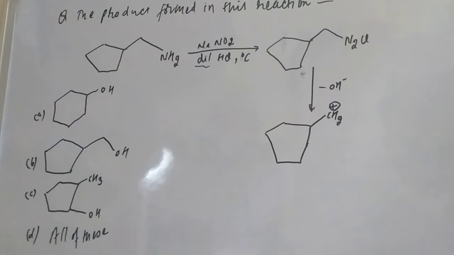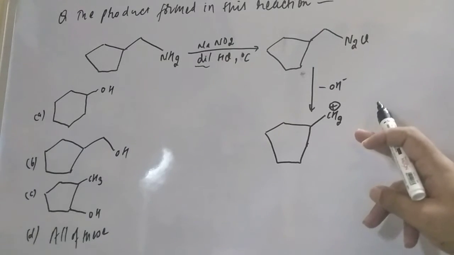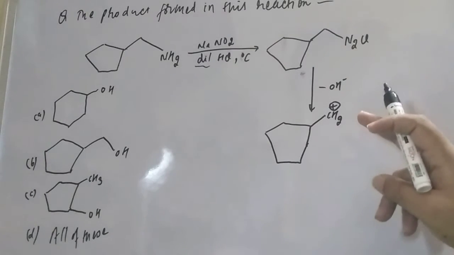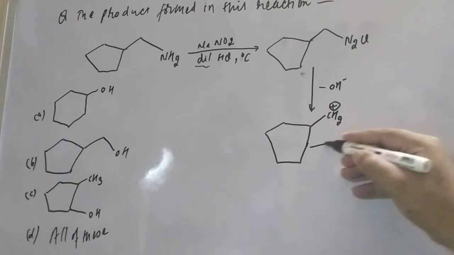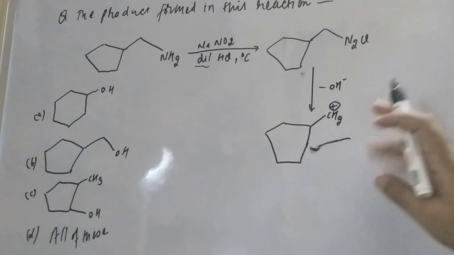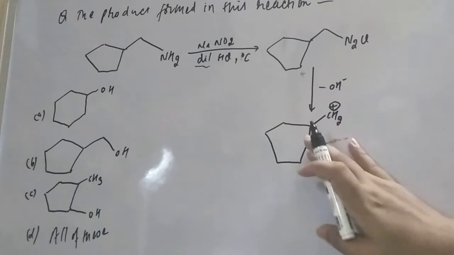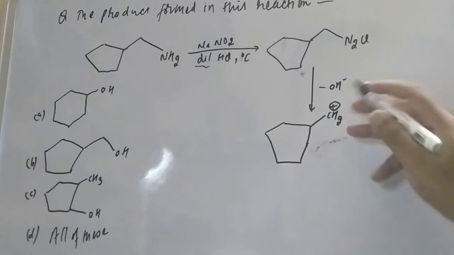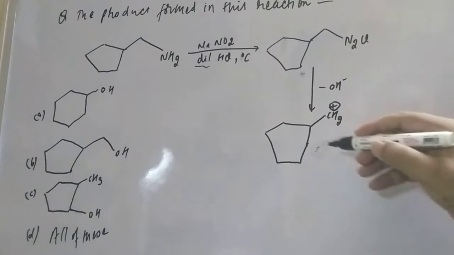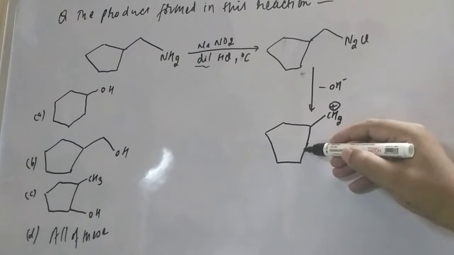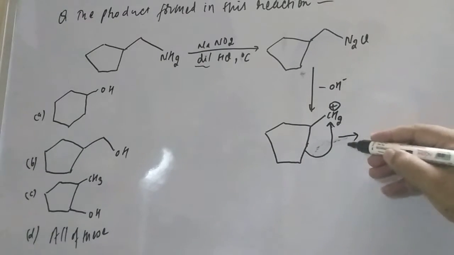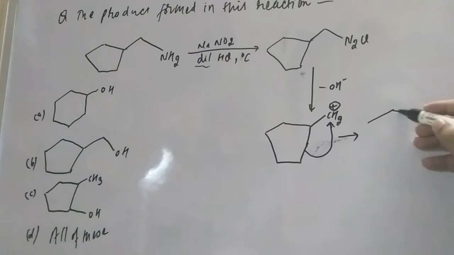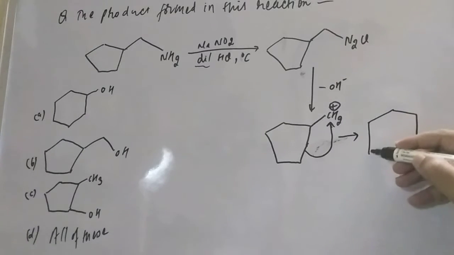Now here is the possibility we know, that this carbocation will undergo rearrangement and form the stable 6-membered cyclic compound. So what will happen, student? If rearrangement of this carbocation occurs, because this is a 1 degree carbocation, it will form the stable carbocation. This bond will break and this will undergo rearrangement. So what compound will it give? The 6-membered ring will form.